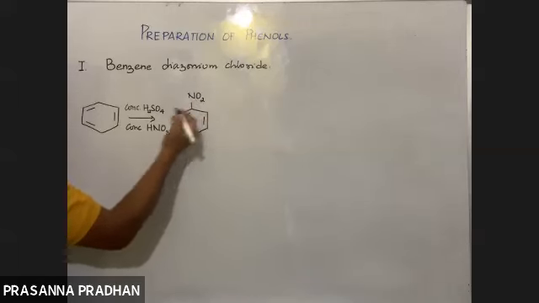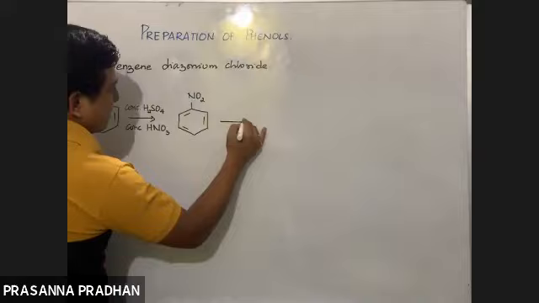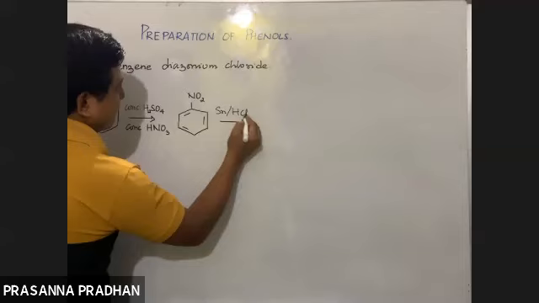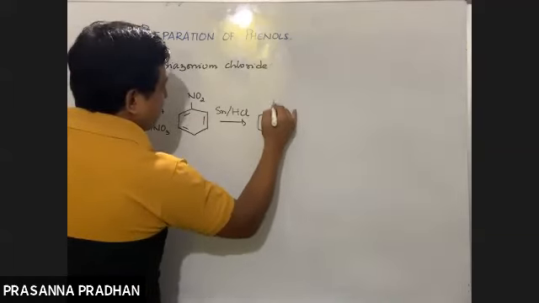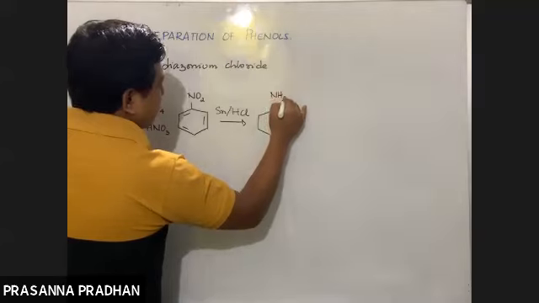So what will we do to this nitrobenzene then? We reduce it with Sn and HCl. This is the reducing agent. What do we get? We get aniline. Aniline means a primary amine. We get NH2. It's known as aniline.